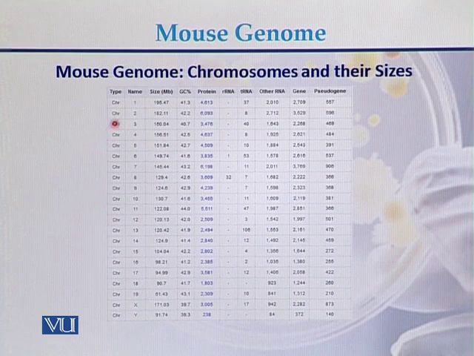Here we can see chromosome 1 till chromosome 19 and then chromosome X and chromosome Y of the mouse.